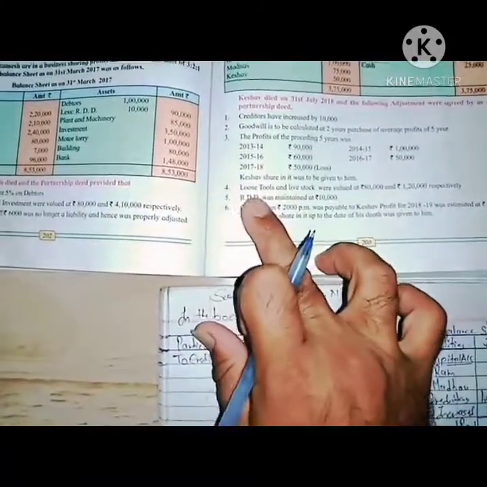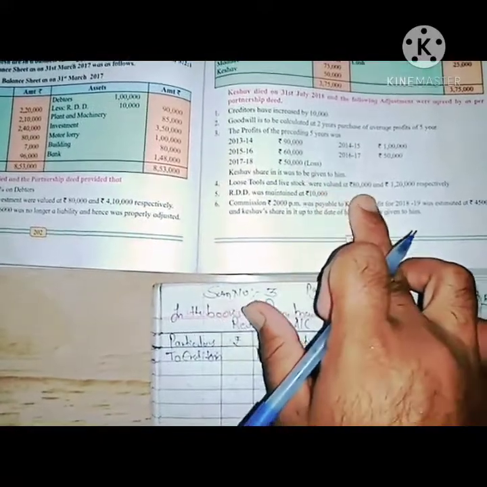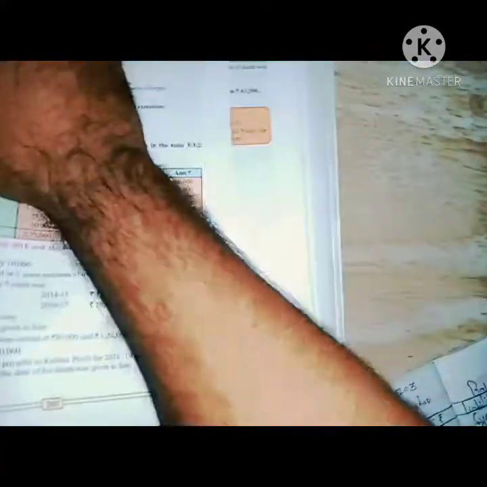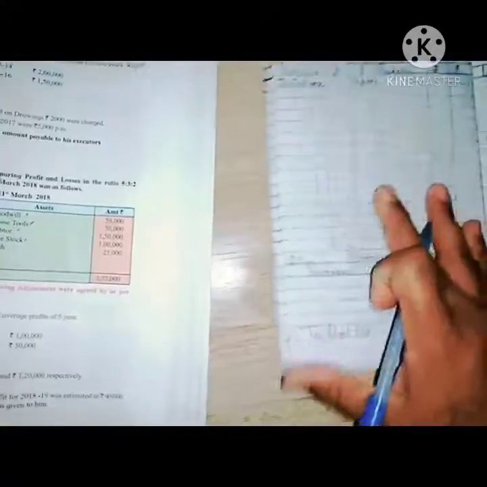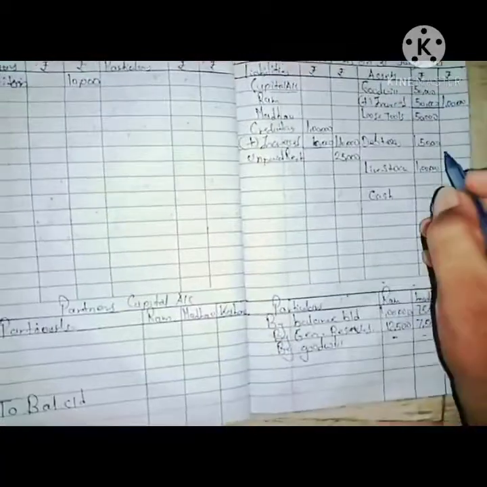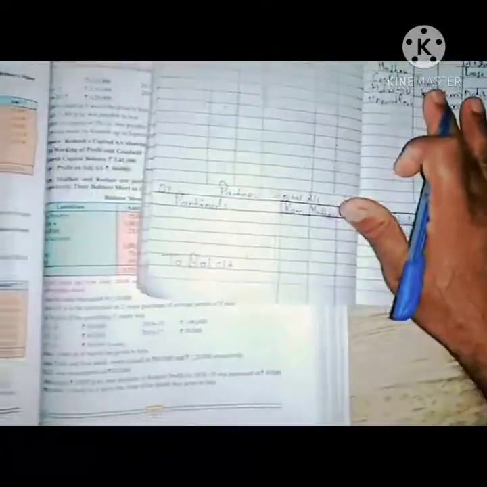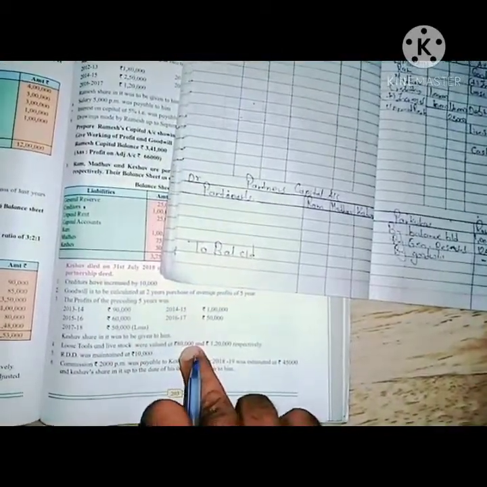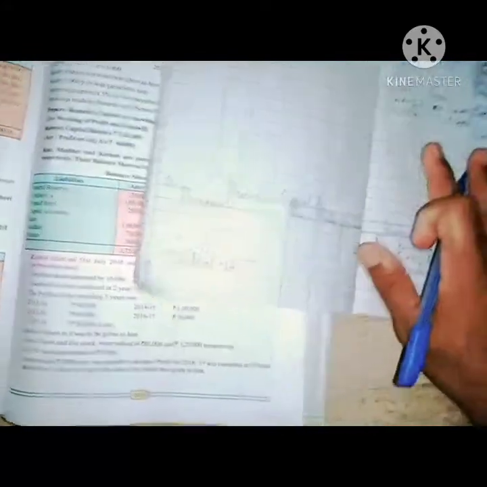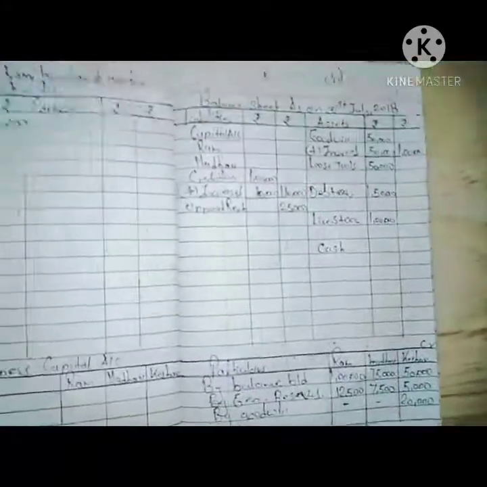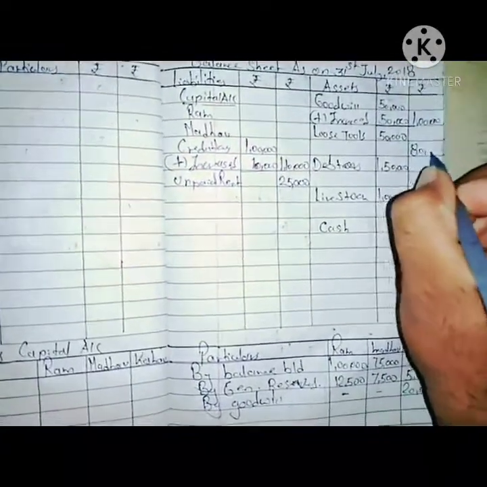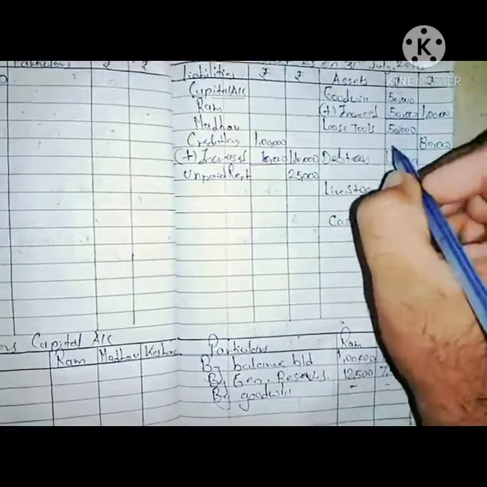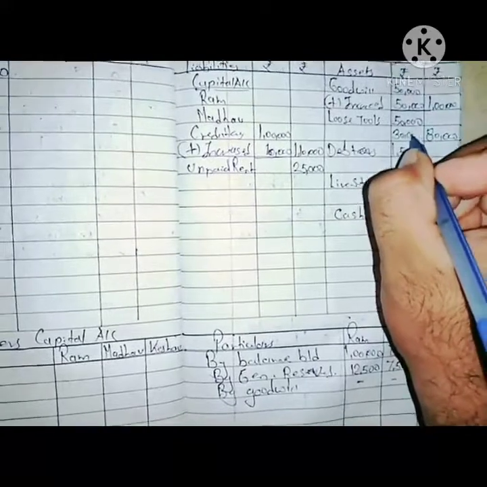Now we will go through the next adjustment, number 4. Loose tools and livestock were valued at 80,000 and 1,20,000 respectively. We should write it over here, 80,000 and 1,20,000. Whenever the name is given first, the amount is also first; name second, amount also second. Loose tools 80,000. We need to write it in the outer column. Now always compare this outer column with the inner column. The inner column is lesser, so this amount is increased.